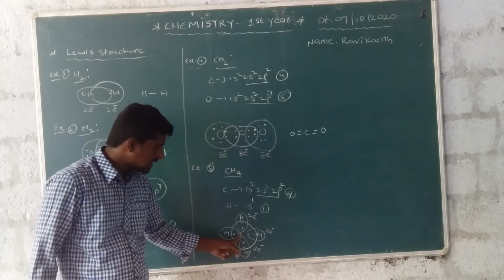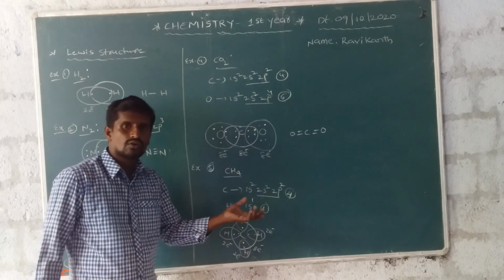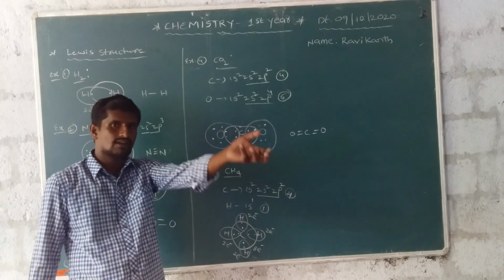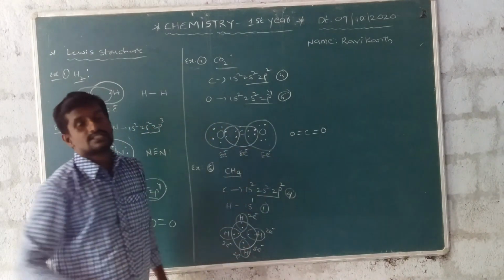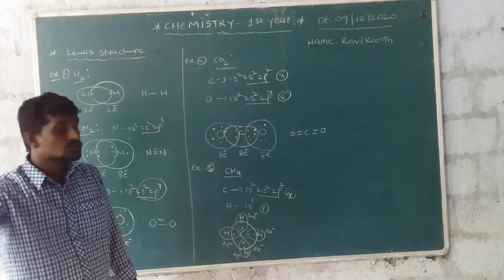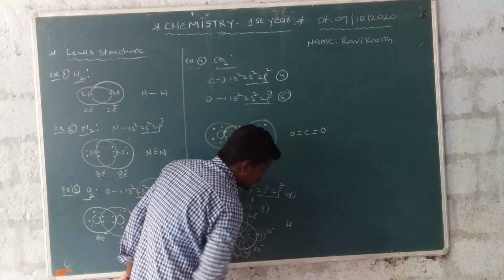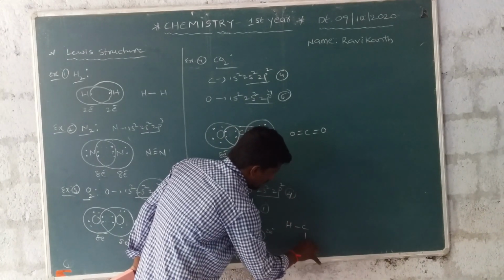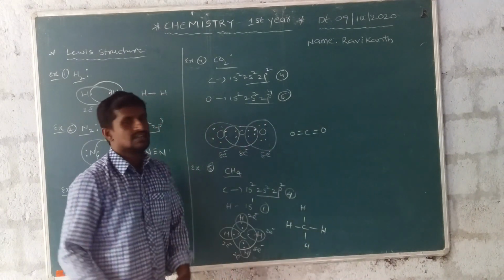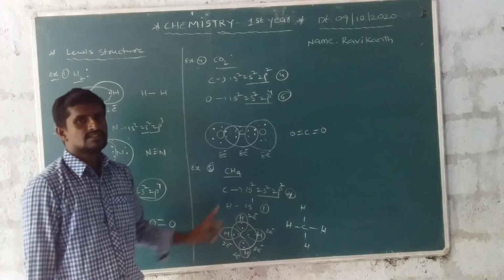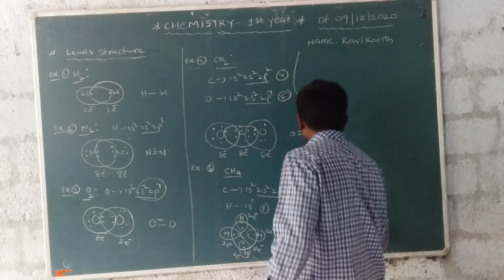And also the carbon atom: 2, 4, 6, 8. Totally the sharing of 4 hydrogen atoms, each hydrogen atom 1 electron sharing. Totally 8 electrons are present. It is a stable configuration. It obeys the octet rule. The structure is H, C, H, H, H. This is methane. The structure of methane, CH4. Next one.